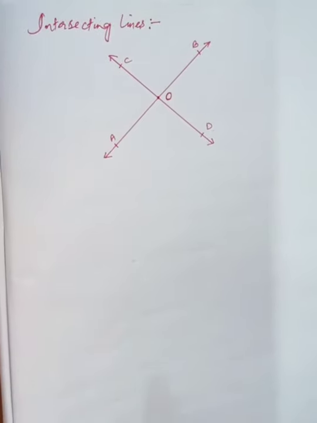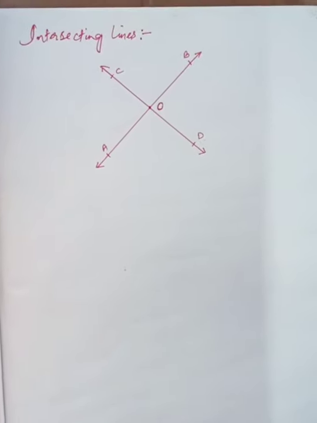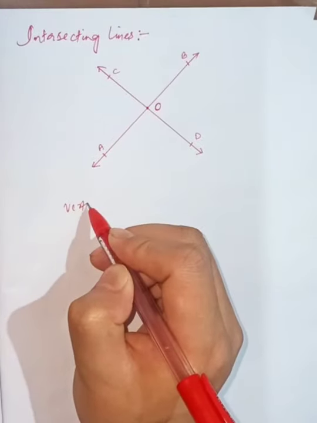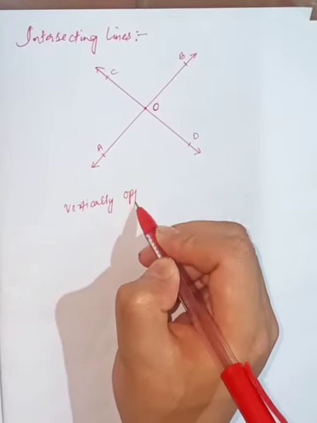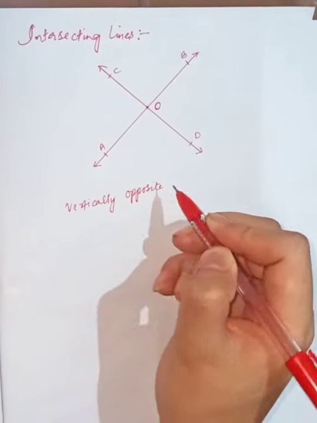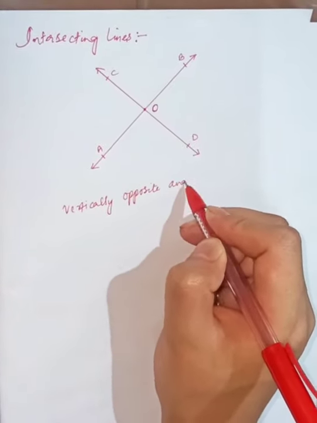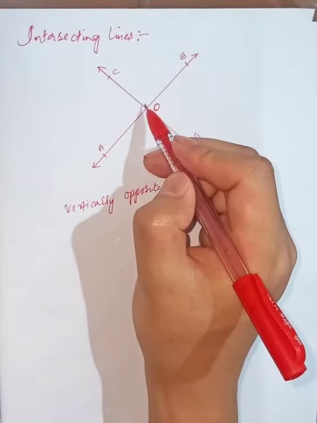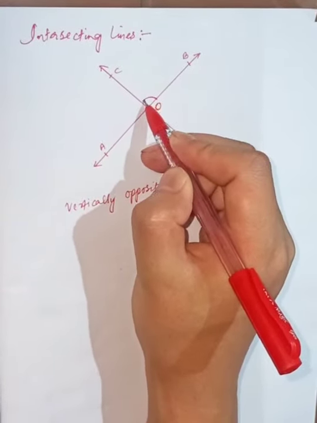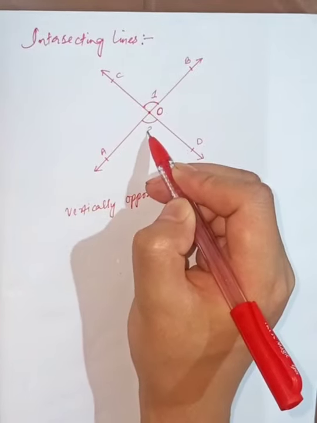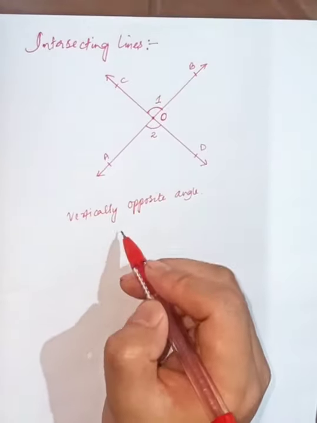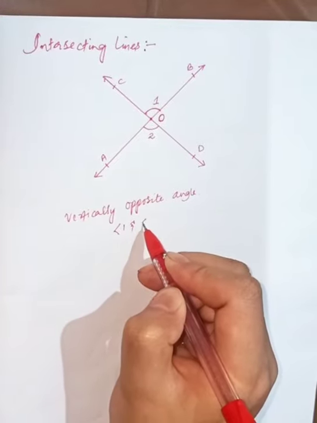What are vertically opposite angles? Vertically opposite angles are those angles that lie opposite to each other. In this case, we have this angle opposite to this angle, so let me label this as 1 and this as 2, that means angle 1 and angle 2.